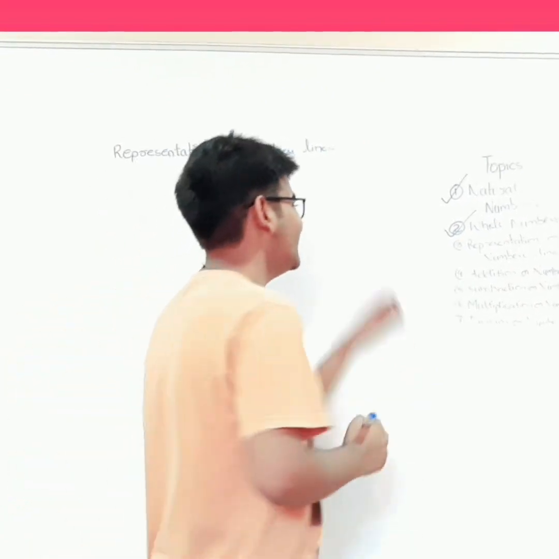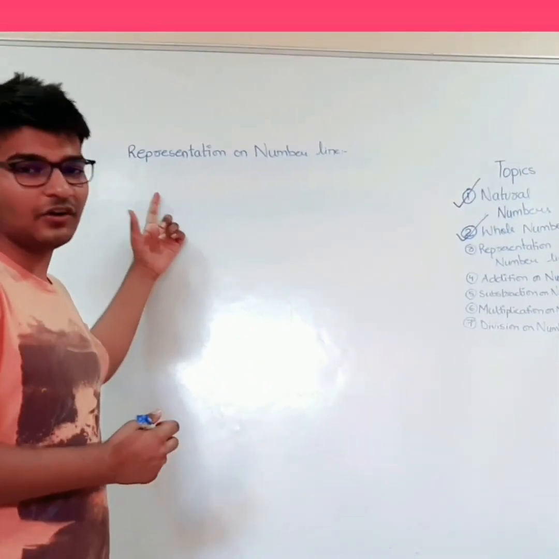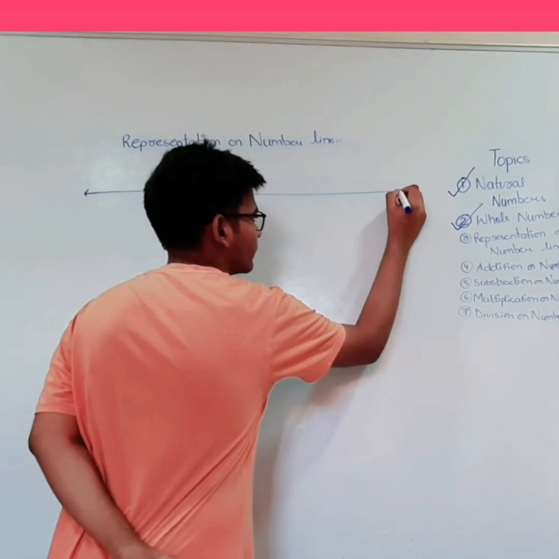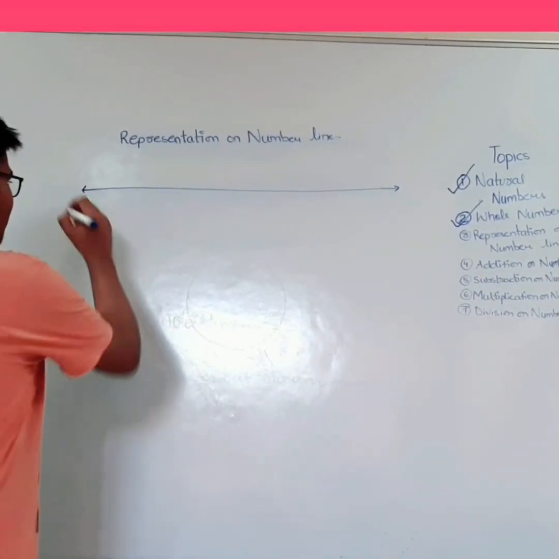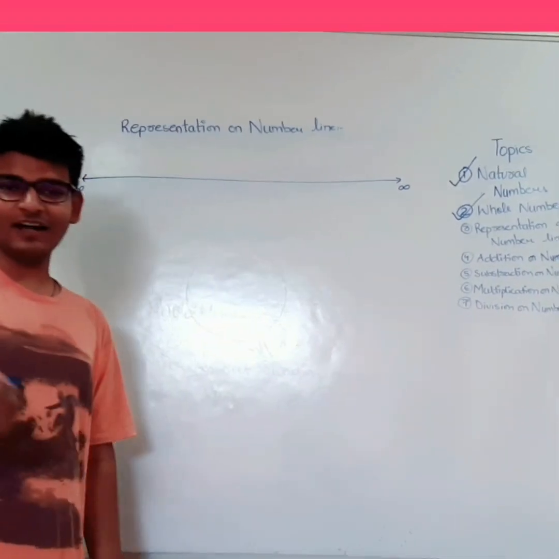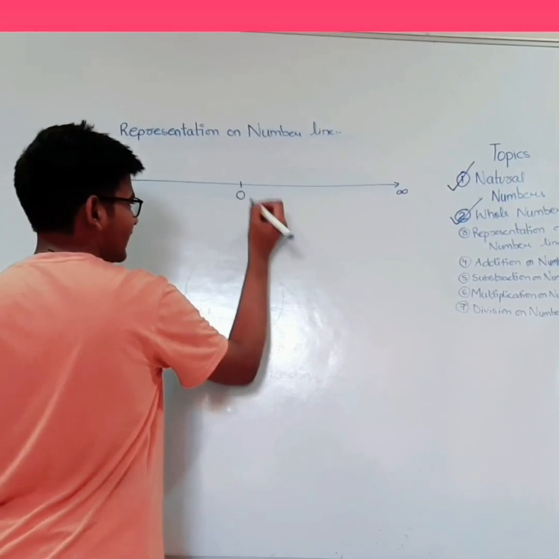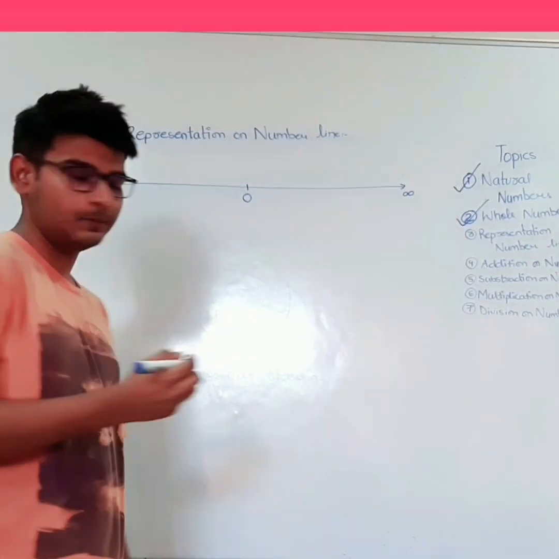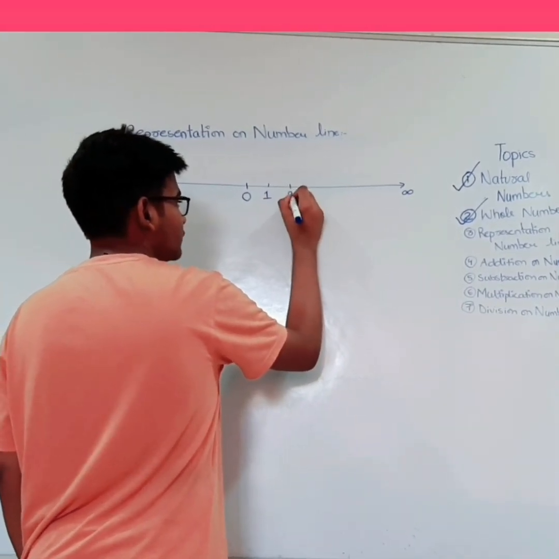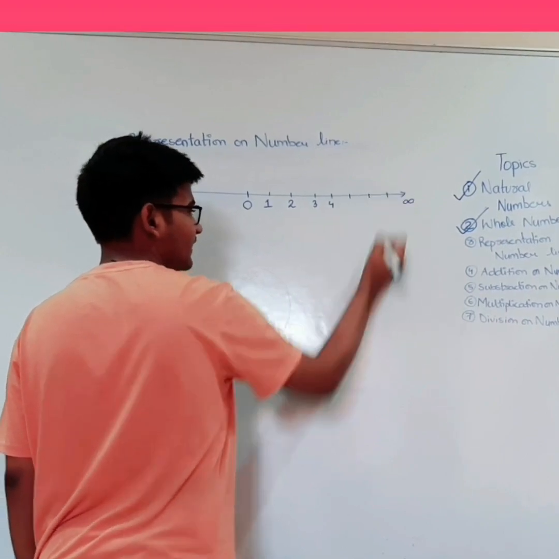So we have completed natural numbers and whole numbers. Now the third topic is representation on number line. A number line is a line that starts from minus infinity to infinity. Since we have started our whole numbers, therefore in the middle we will write the first whole number, that is 0, and then towards positive infinity 1, 2, 3, 4 and so on till infinity.